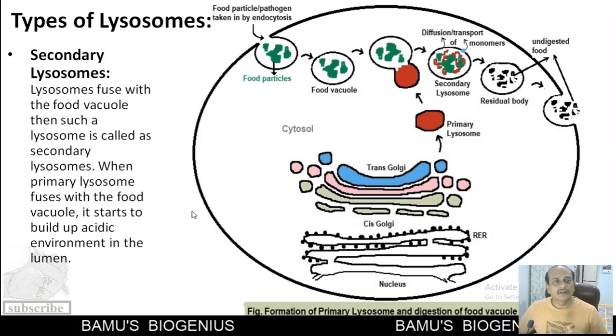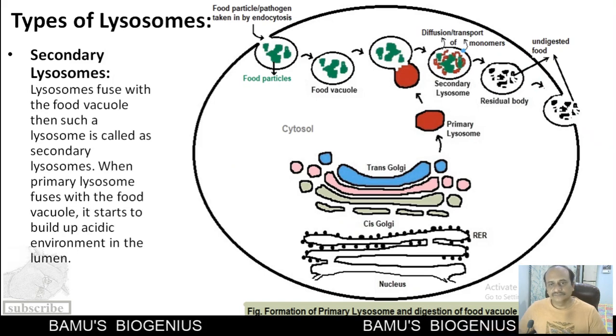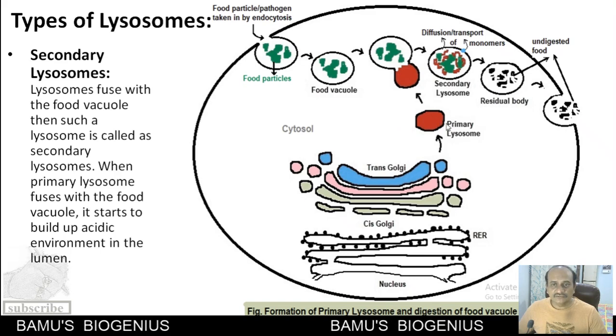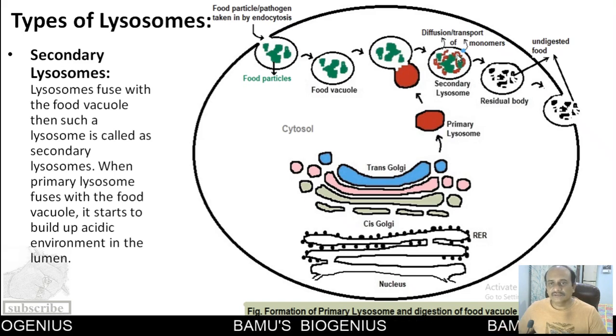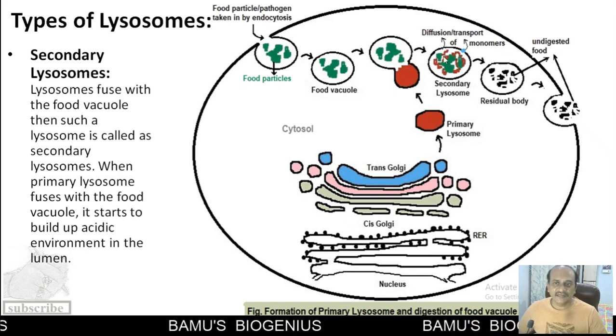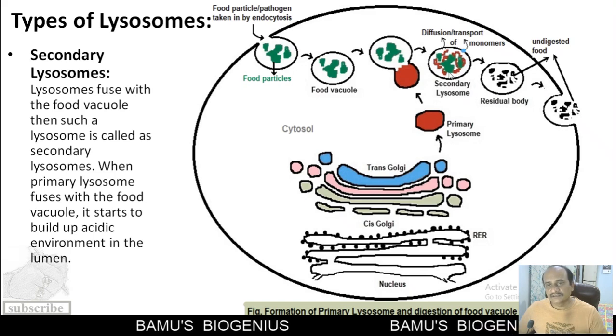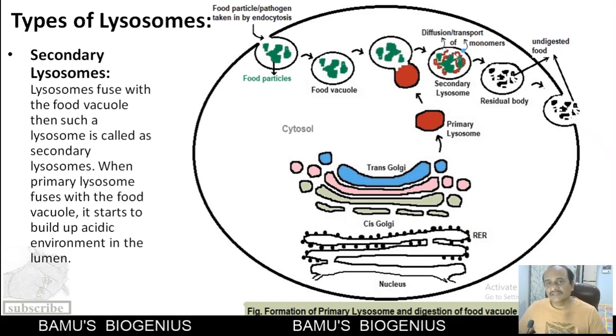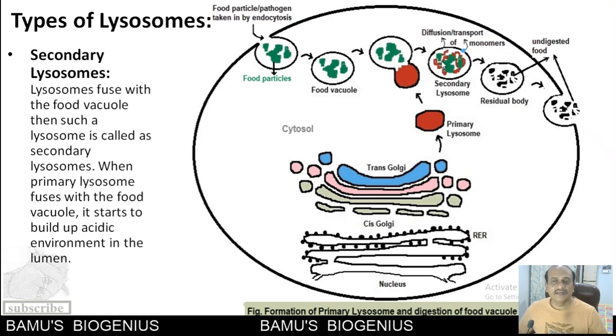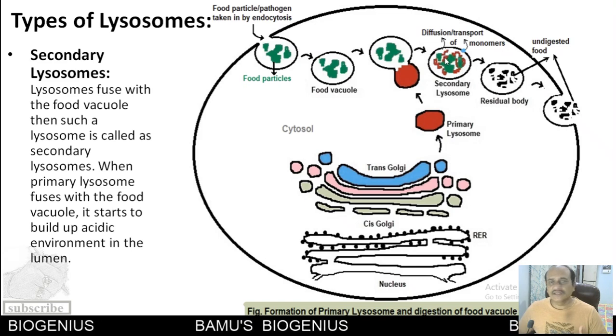Then another is the secondary lysosome. When these primary lysosomes fuse with the food vacuole, they start to accumulate H positive ions, and because of that they convert the internal lumen of this secondary lysosome into an acidic environment. Now the acid hydrolases become active, and they start digesting the food material that is present in that vacuole.